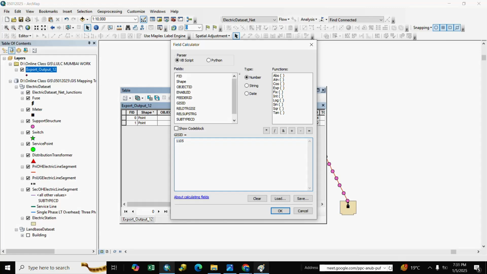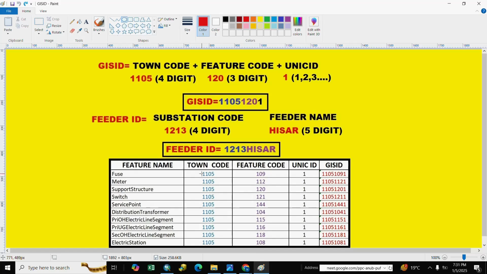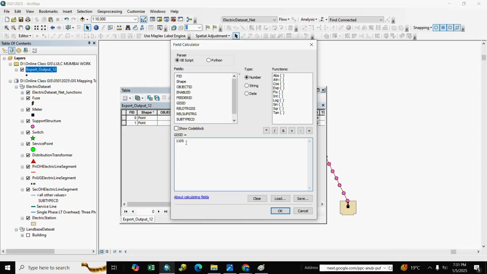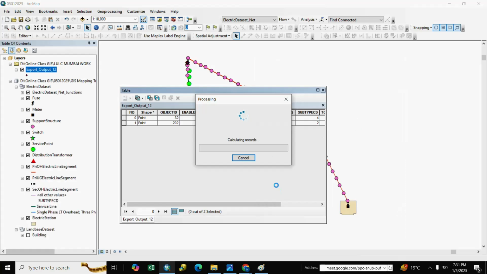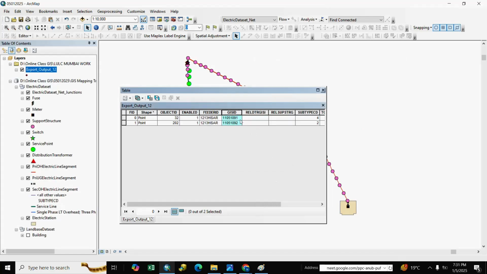The fuse feature code is 109 and unique ID 1, and the GIS ID is this. We take town code and feature code 109 and the unique value we already populated, and OK. Our GIS ID is created: town code, feature code and unique ID.